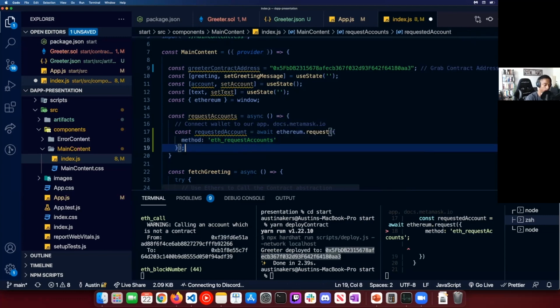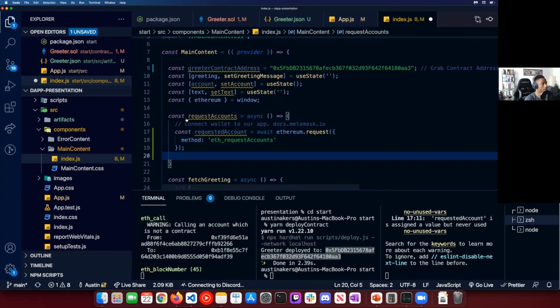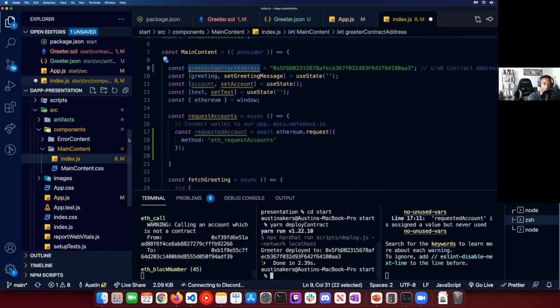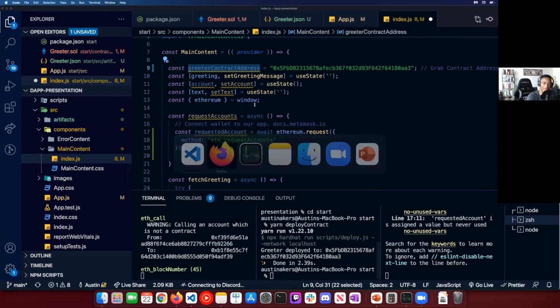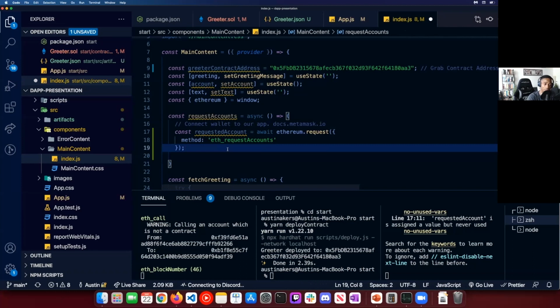We will do this, and we're going to save this. The greeting contract address, is it related to the wallet? No, it's not actually. It's related to our Solidity contract. I probably should have drawn some sort of diagram to help things move along better, and I apologize. Essentially, our app is going to connect to our wallet to handle the transaction part of things.